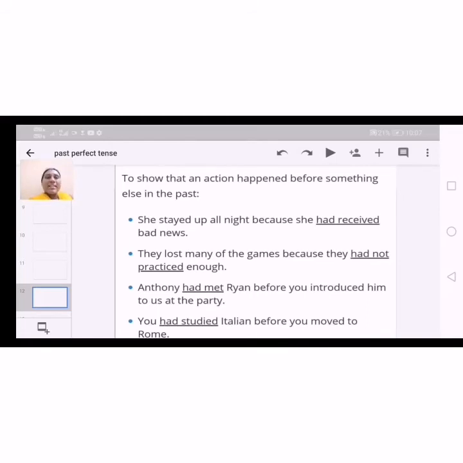Okay, next, they lost many of the games because they had not practiced enough. Here also the cause and effect. And Anthony had met Ran before you introduced him to us at the party. Okay, and next, you had studied Italian before you moved to Rome. Okay, so it shows some action that happened before something else.